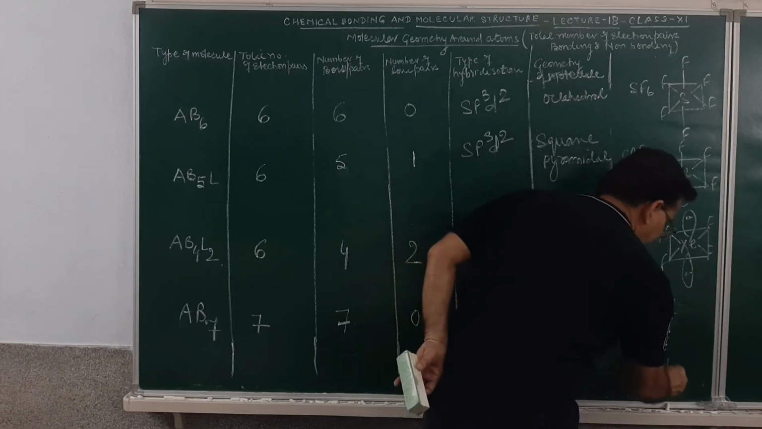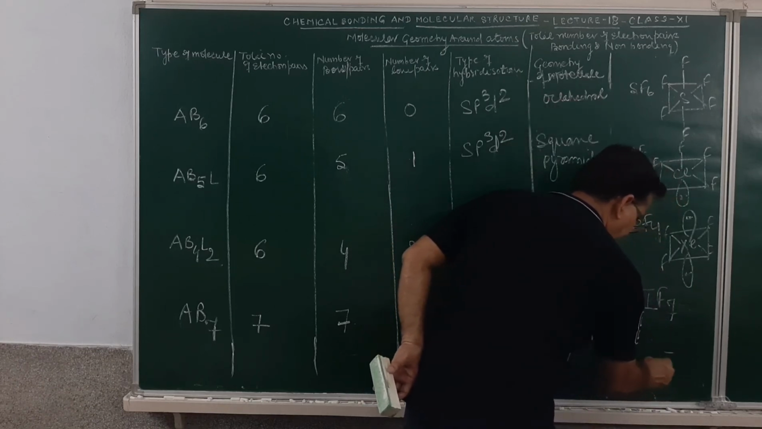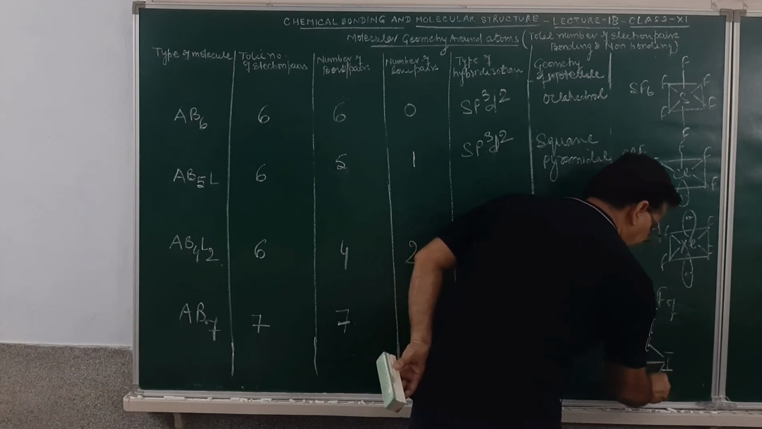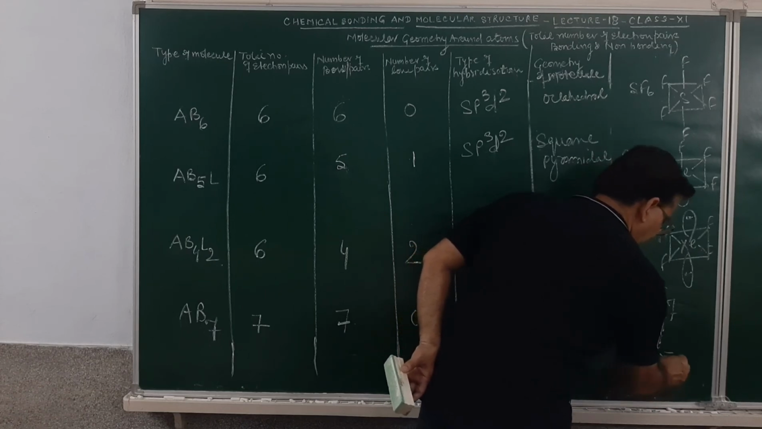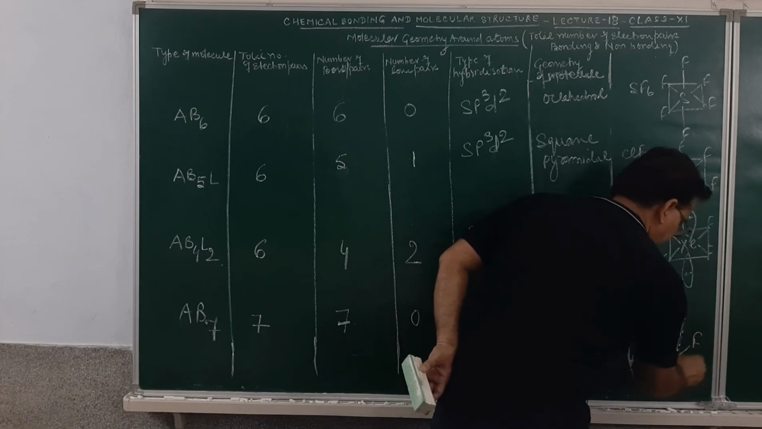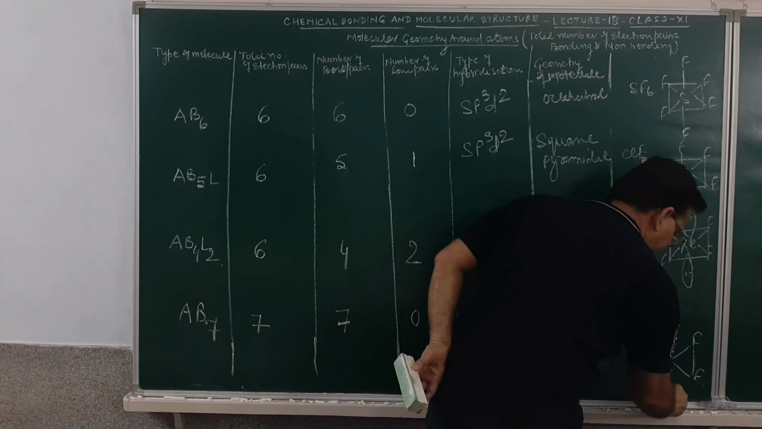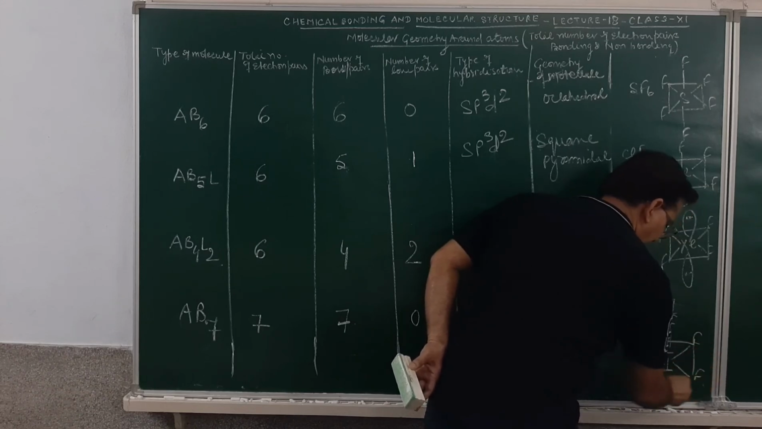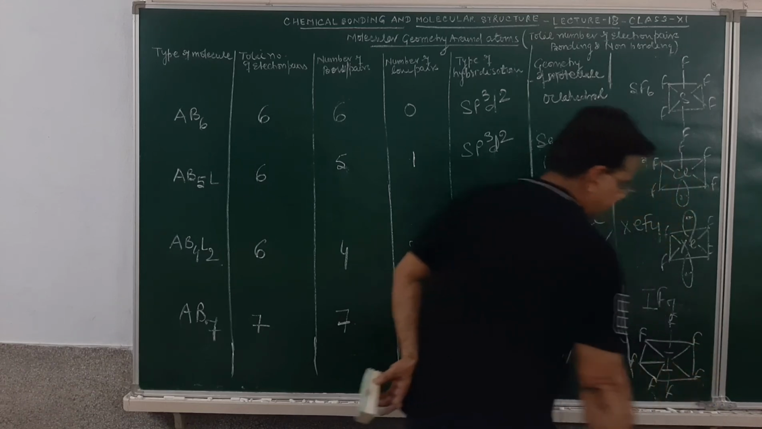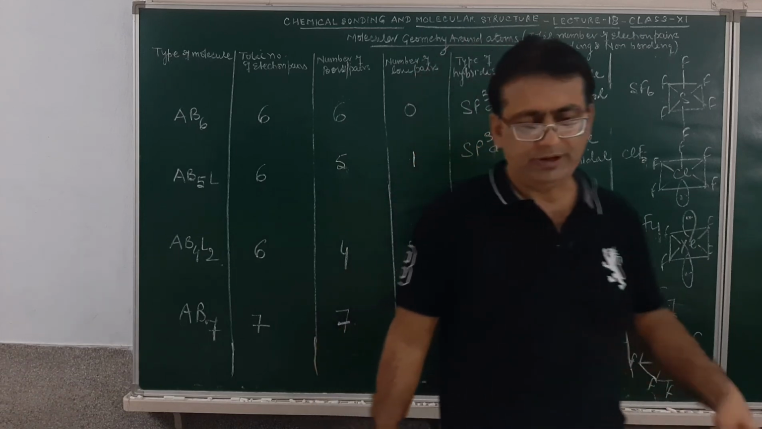This will be iodine, fluorine, fluorine and fluorine. Then fluorine and fluorine. This is fluorine and fluorine. This is iodine heptafluoride. A pentagonal bipyramidal geometry will be obtained.